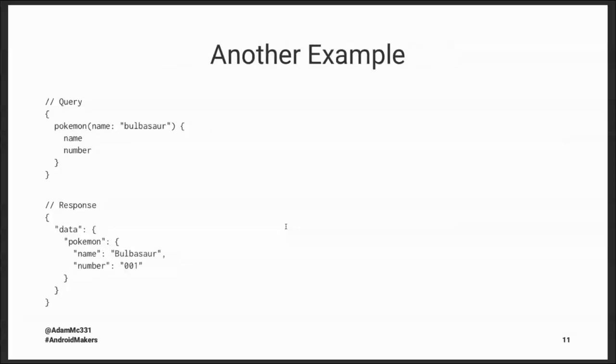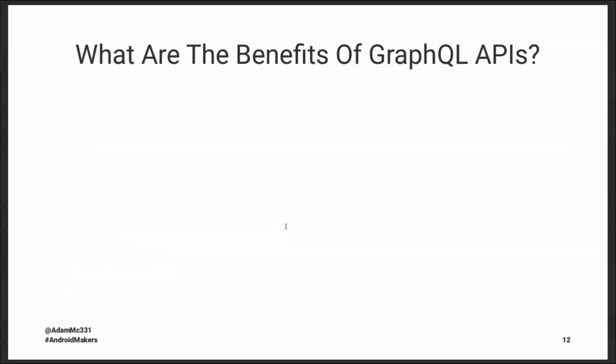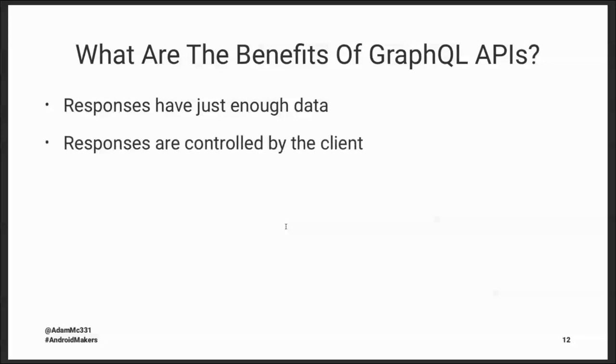So another example of this is I can add the number property into my query. And if we look at the response at the bottom, we can see the Pokemon came back with name Bulbasaur, number 001. So this is very exciting, right? What are the benefits that we just got here? Well, the response has just enough data because I requested just enough data. So I never have more than I need. I never have less than I need. And this response was controlled by me because I explicitly stated what I was requesting.